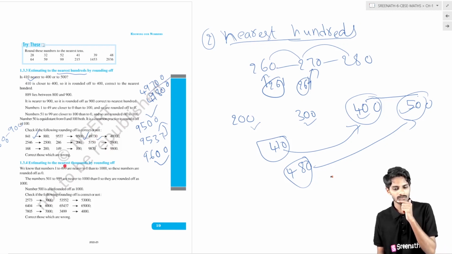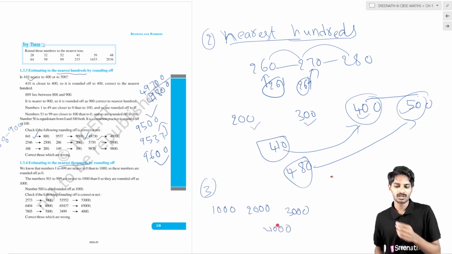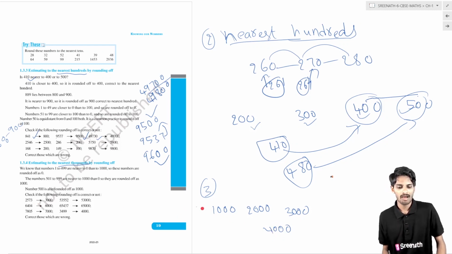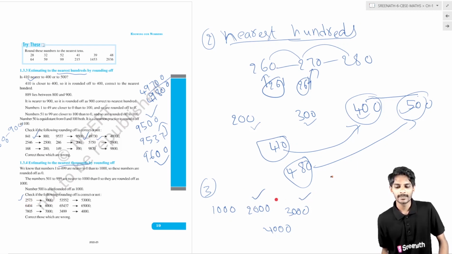Now we have completed nearest tens and nearest hundreds. Now we have come to nearest thousands. Basically, what is the number line? If you consider thousands, that is 1000, 2000, 3000, 4000, or whatever it may be. It is the multiples of thousands only. Suppose this is the number 2573. It lies between 2000 and 3000, and in the middle there is 2500.